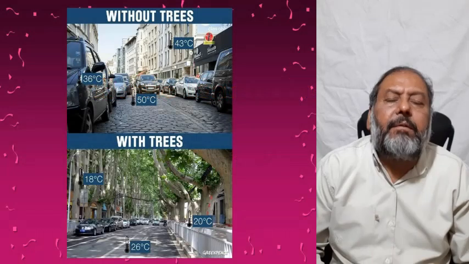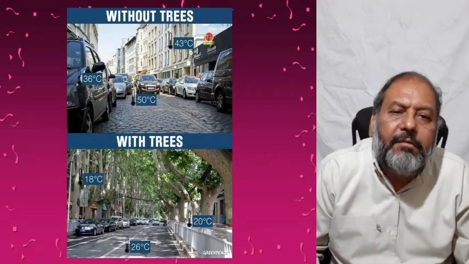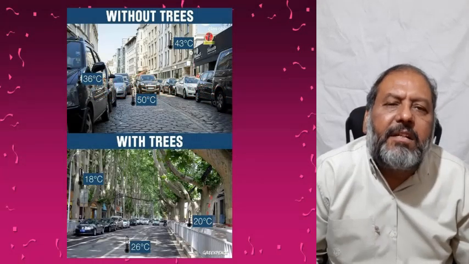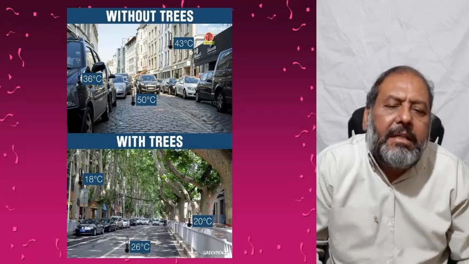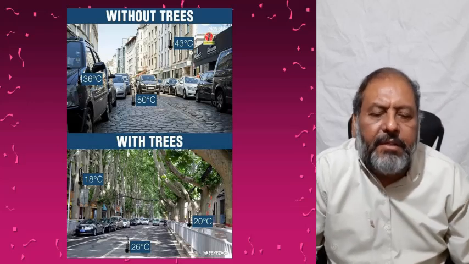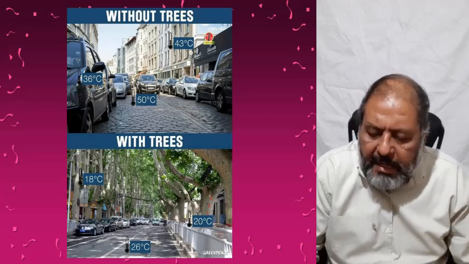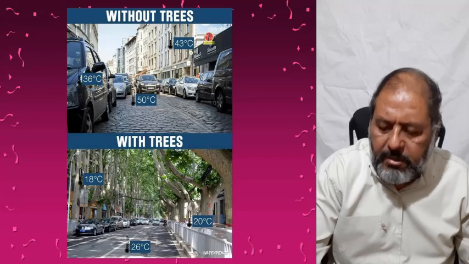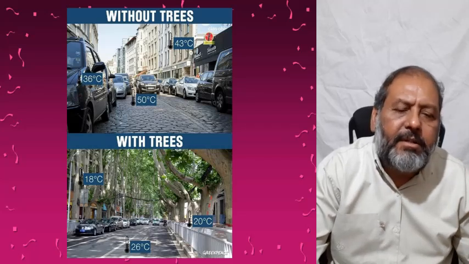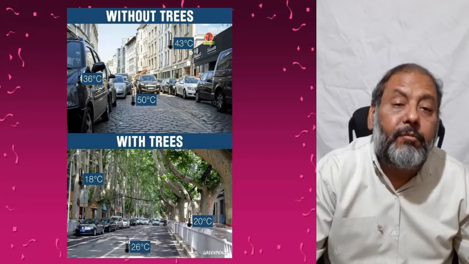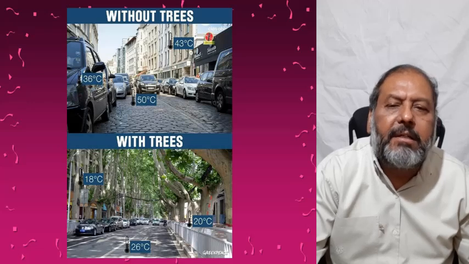One can see the streets without trees having a temperature of 50 degrees, and where there are trees, the temperature is just half of that. So one should promote the plantation of trees to make your environment cool and clean.